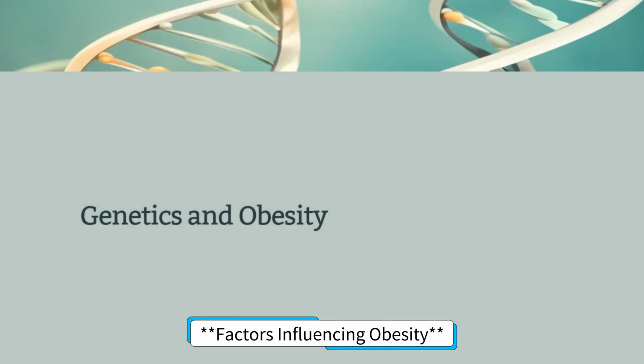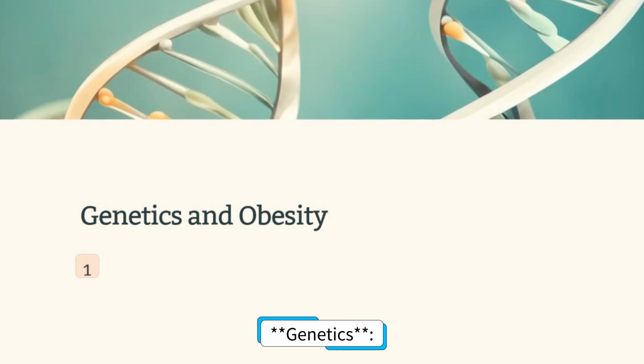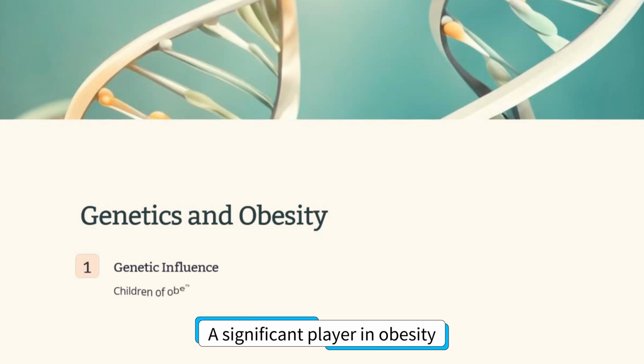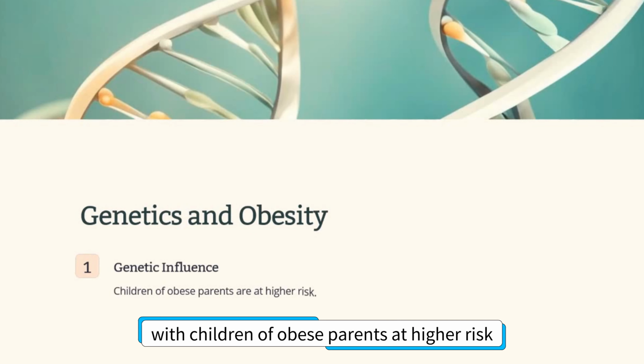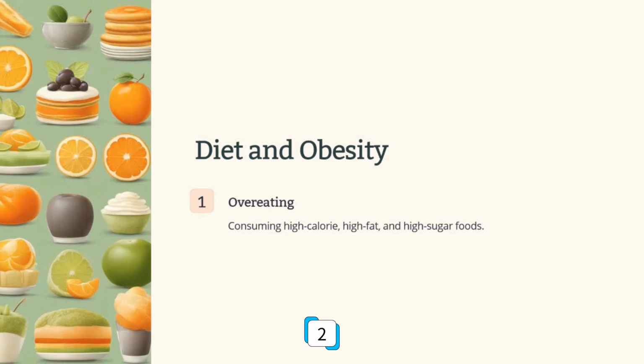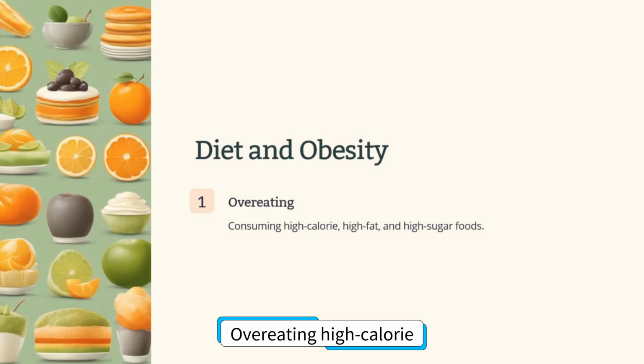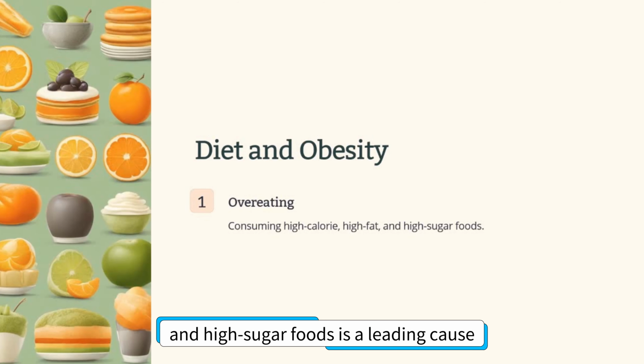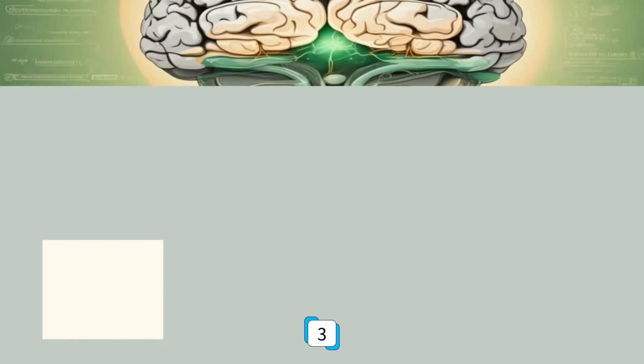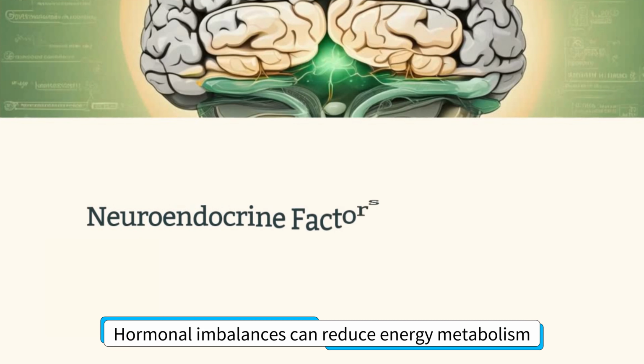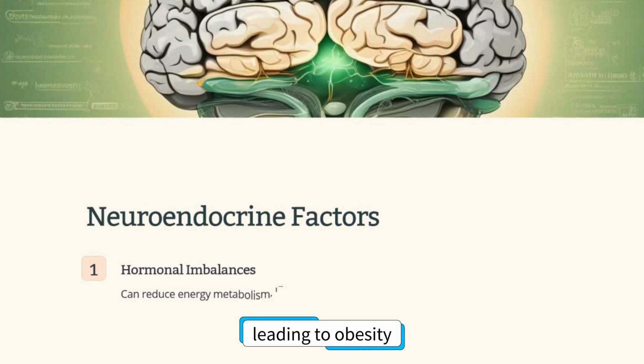Factors influencing obesity. 1. Genetics, a significant player in obesity, with children of obese parents at higher risk. 2. Diet, overeating high-calorie, high-fat, and high-sugar foods is a leading cause. 3. Neuroendocrine factors, hormonal imbalances can reduce energy metabolism, leading to obesity.